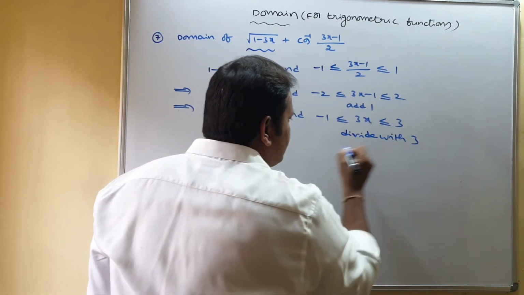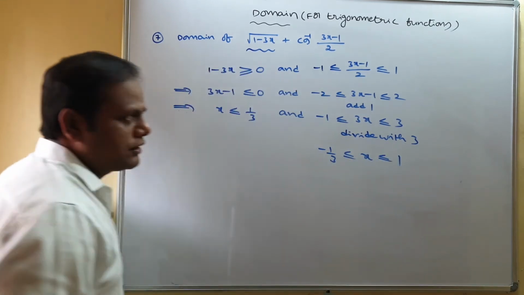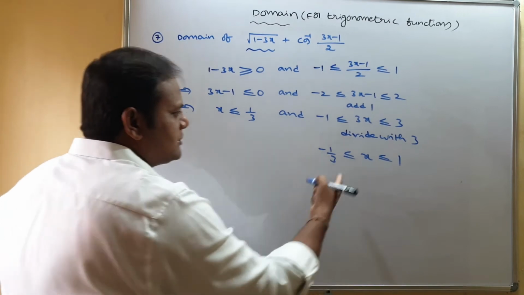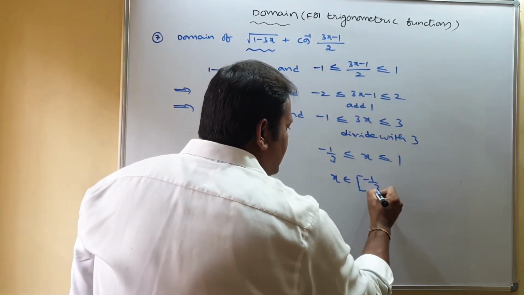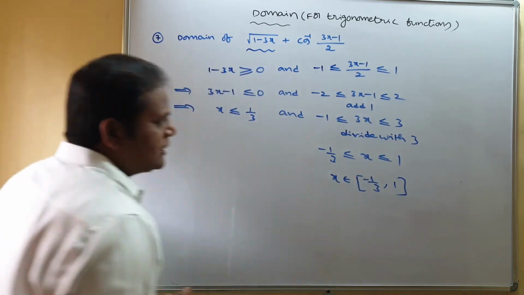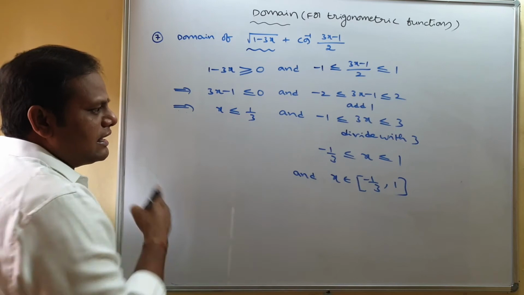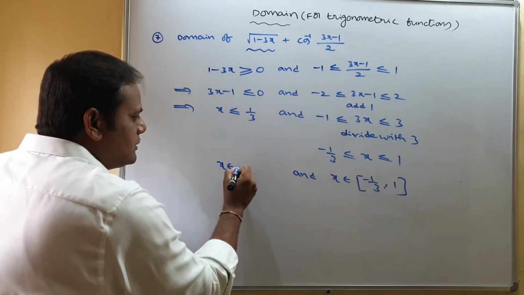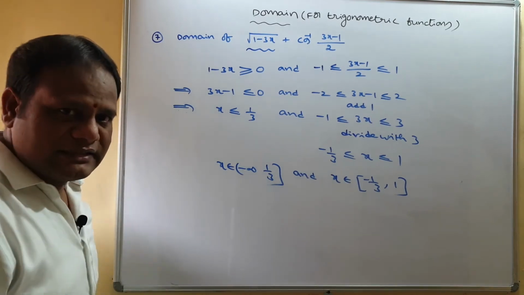What we get, you tell. Minus 1 by 3 less than or equal to x less than or equal to 1. So from this you can write x belongs to closed interval minus 1 by 3 to 1. And coming to this, x less than or equal to 1 by 3 means x belongs to minus infinity to 1 by 3.